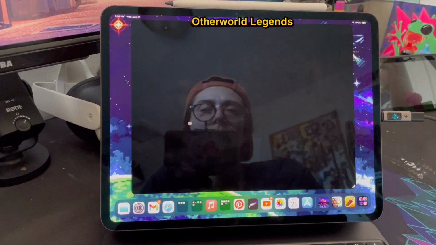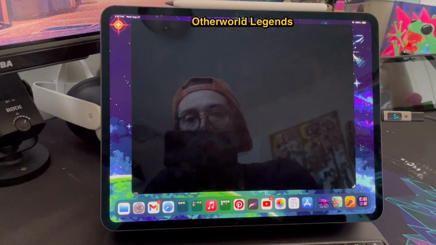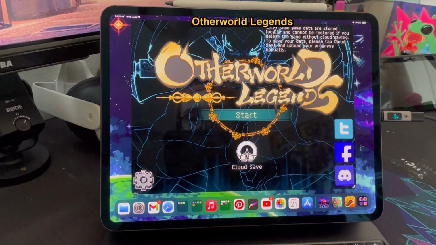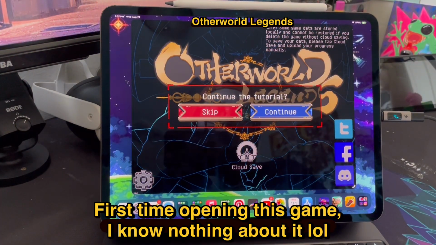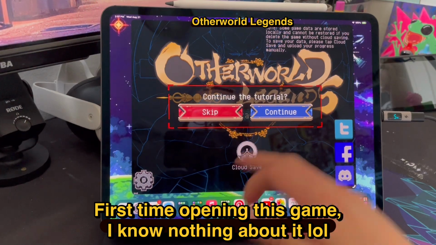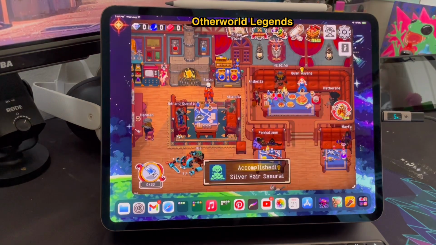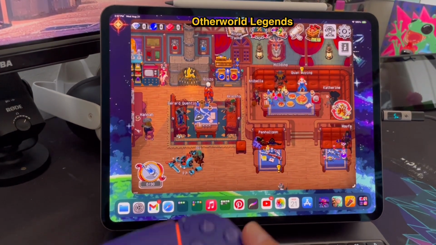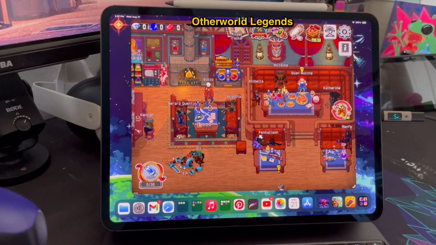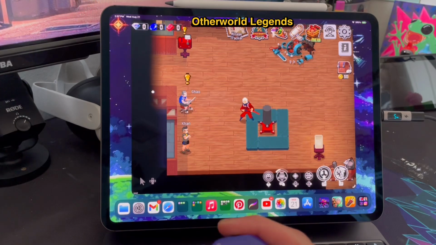That game wasn't working, so I didn't open it because it wasn't logging into my Netflix like the other ones did for some reason. This is the first time I'm opening this game as well. I just kind of download in app order. I'll see something, if it looks cool and it's free to download, I'll just download it. But honestly, this looks like it has a lot of potential. I don't know what's going on here, but it looks really cool, honestly.